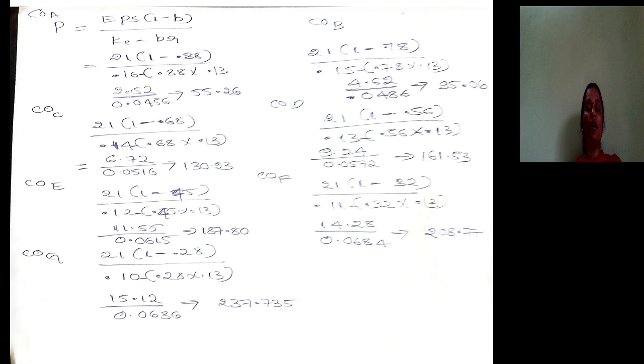Company C is 130.23. Company D is 161.53. Company E is 187.80. Company F is 208. Company G is 237.735. This is how to calculate the value of a share of a company under the Walter model, Gordon model and Modigliani-Miller model.